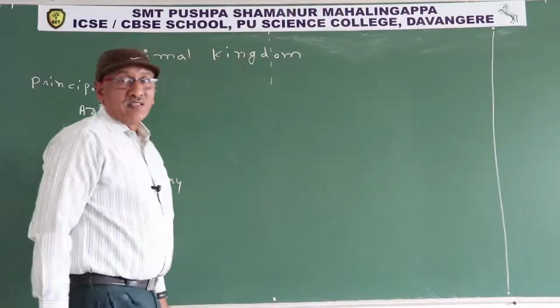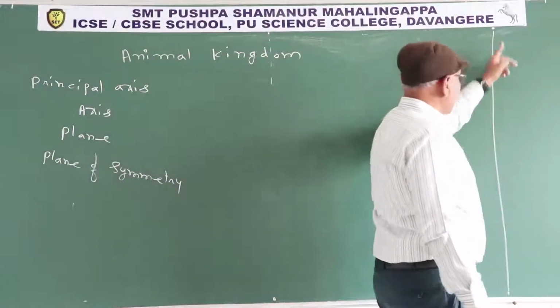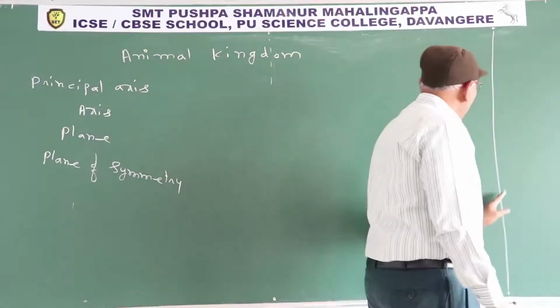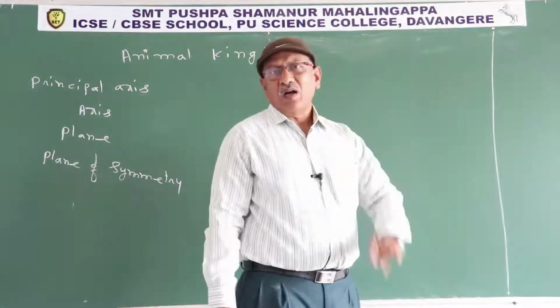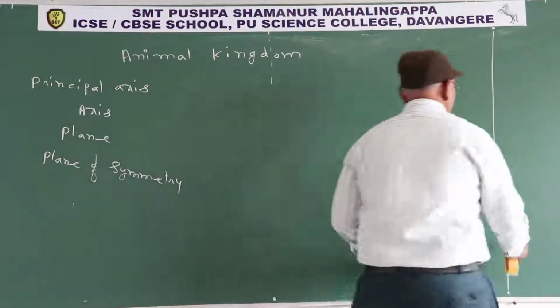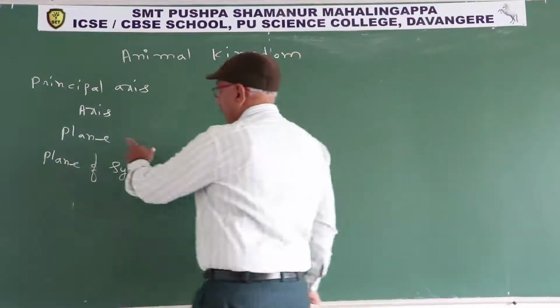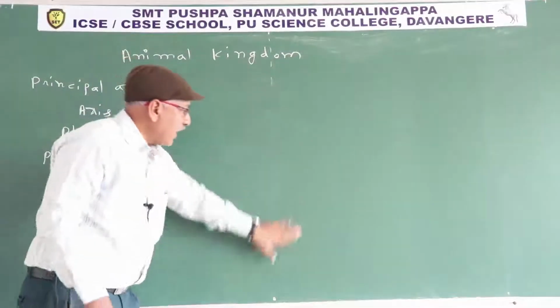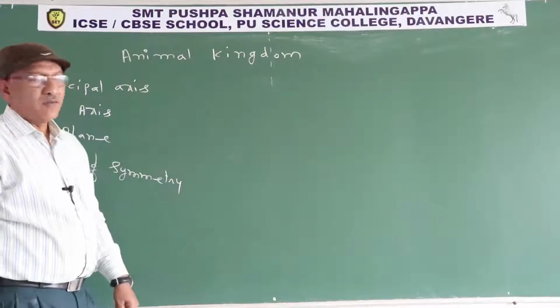Now what is axis? Axis is an imaginary straight line connecting two points, not midpoints. If we cut the animal through the axis, the body becomes two unequal halves. Next one, plane. What is plane? Plane means flat surface.